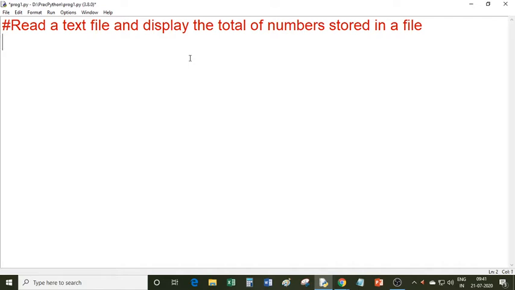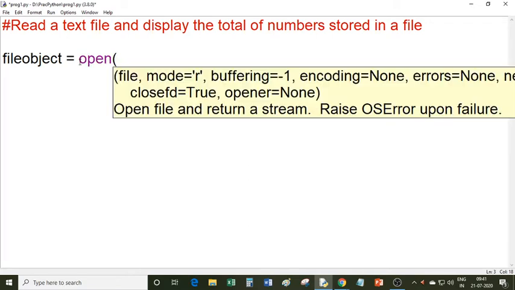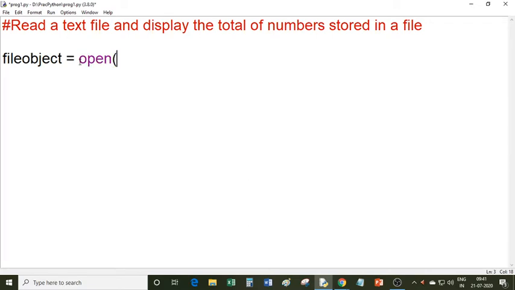So one file object you have to create. So I am writing file object here, any name you can use in your Python program. And then you call the open function. You know that this open function returns a file object associated with a text file. Suppose the name of the file is amount.txt and I am opening the file in read mode. So I am passing one file mode that is called a read mode.